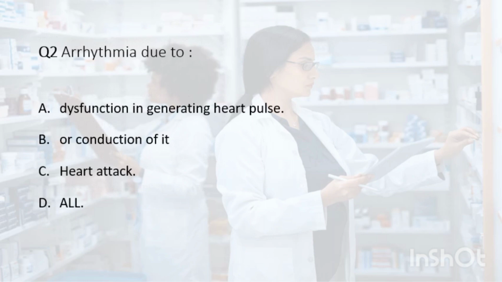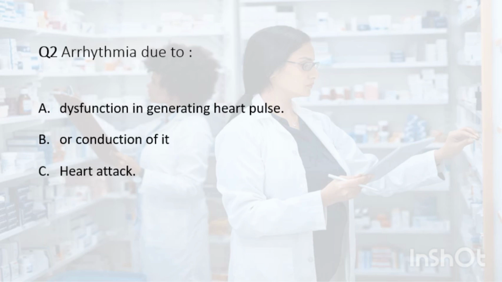Number 2. Arrhythmia is due to dysfunction in generating the heart pulse or conduction of it, C. heart attack, or D. all. Arrhythmia can be caused by dysfunction in generating the heart pulse or conduction of it. This means that the electrical signals from the heart that control the heartbeat may not be functioning properly. This can cause the heart to beat too fast, too slow, or irregularly.